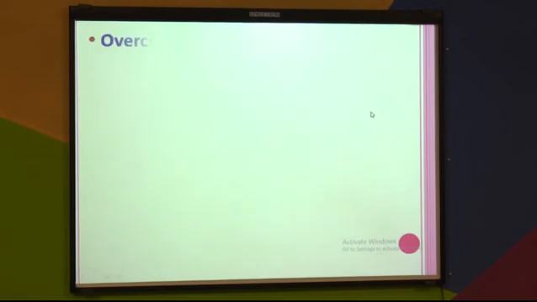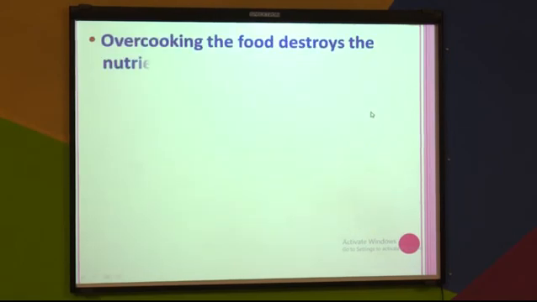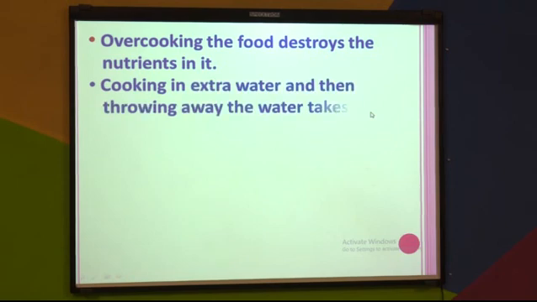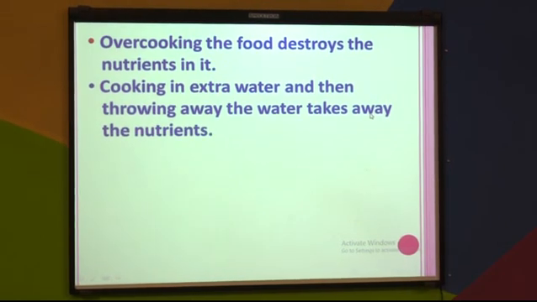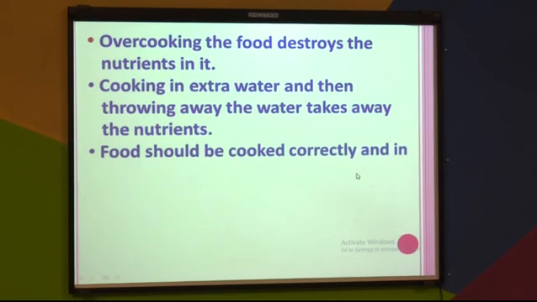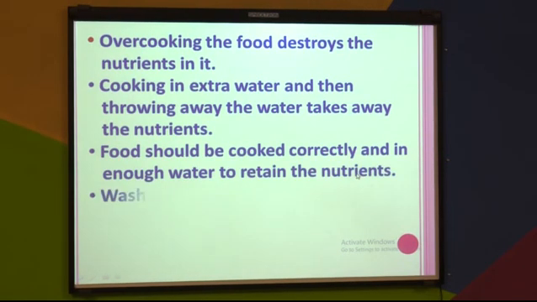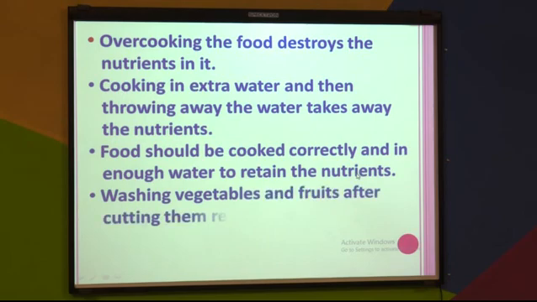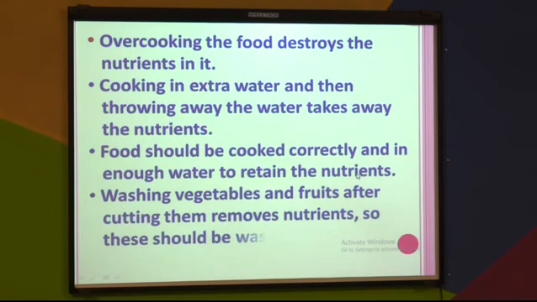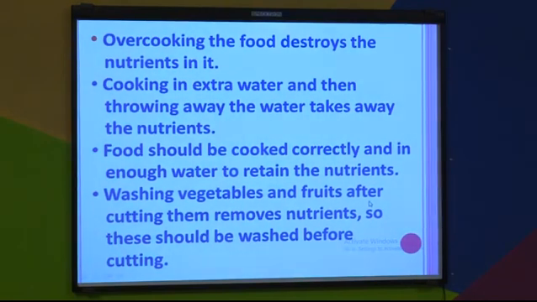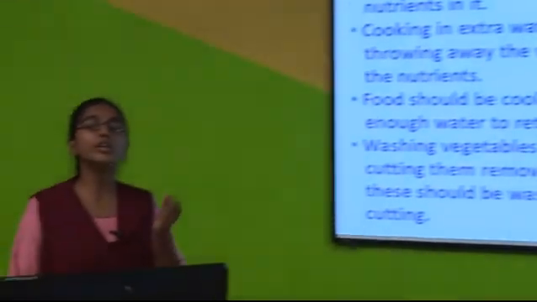Now, we will see what are the correct cooking methods. Actually, overcooking the food destroys the nutrients in it. Cooking in extra water and then throwing away the water takes away the nutrients from it. So, food should be cooked correctly and in enough water to retain the nutrients. And washing vegetables and fruits after cutting removes nutrients also. So, whatever vegetables and fruits you are using should be washed before you cut them.